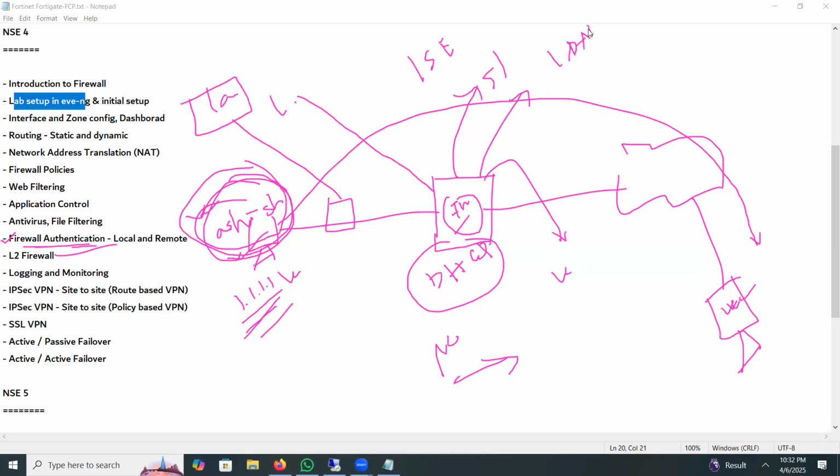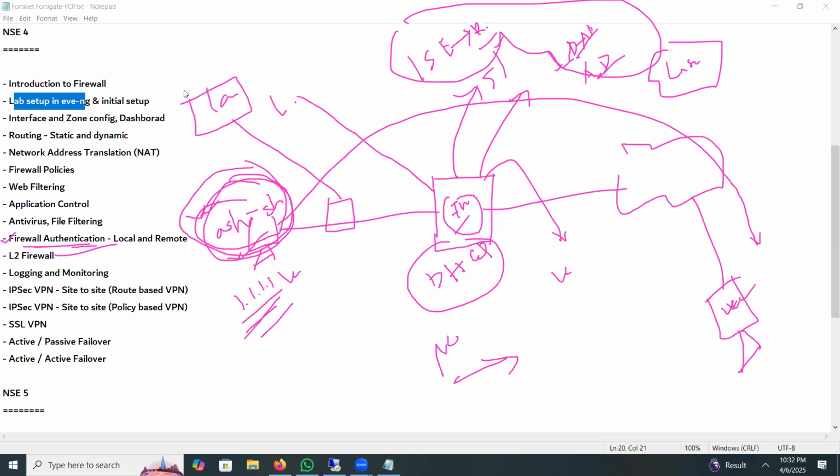LDAP means the Windows AD server. ISE has RADIUS and TACACS+. These are what you can call the user controller or user repository. LDAP or Active Directory Server is like the user repository.